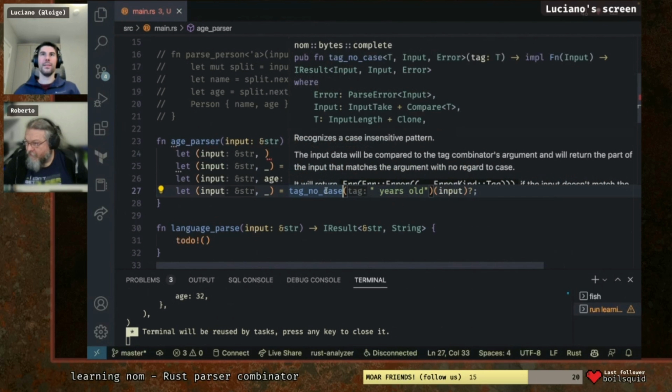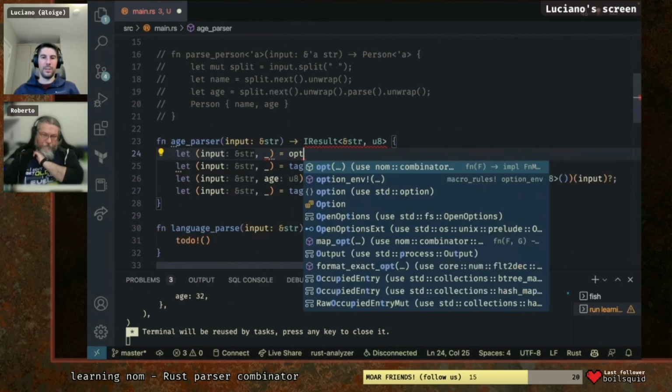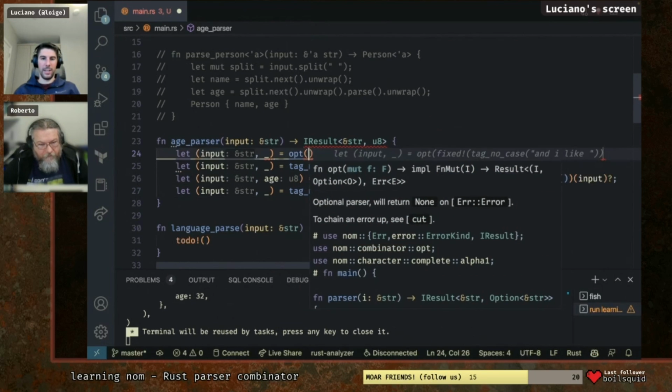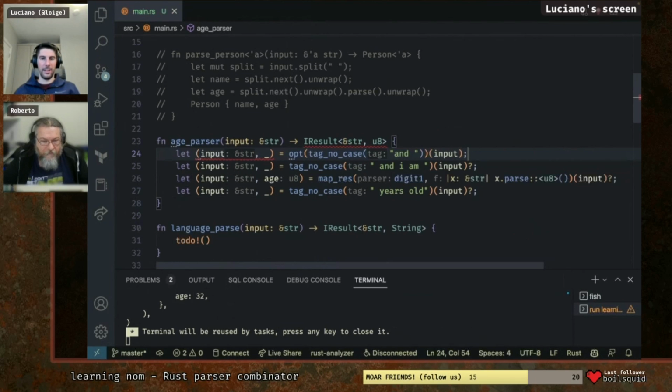So I was saying that in the chat there is a suggestion about doing "and" or a comma, and WGAFA was asking, can't you do something like tag and then? I'm not too sure, but let's see. Let's go step by step. Let's see where we get. So here we want to do opt, I think. And opt says tag, okay, and I think that's the way it works.